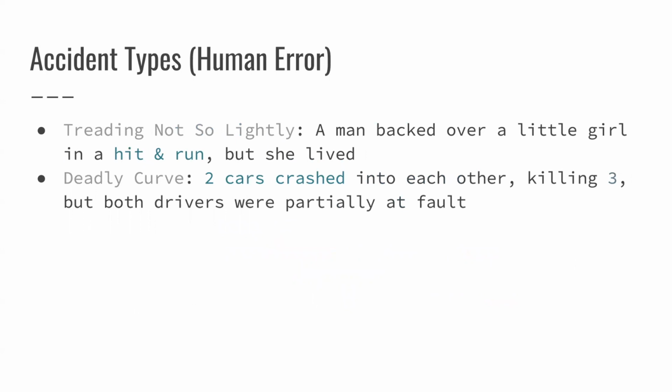I had only 2 episodes that were human error, the first being Treading Not So Lightly, which I think I already mentioned, but a man ran over a little girl in a hit and run, but she lived. And in Deadly Curve, 2 cars crashed into each other, killing 3, but both drivers were partially at fault, and that's what the episode was about. They're trying to determine whose fault it was, and it was both of them.